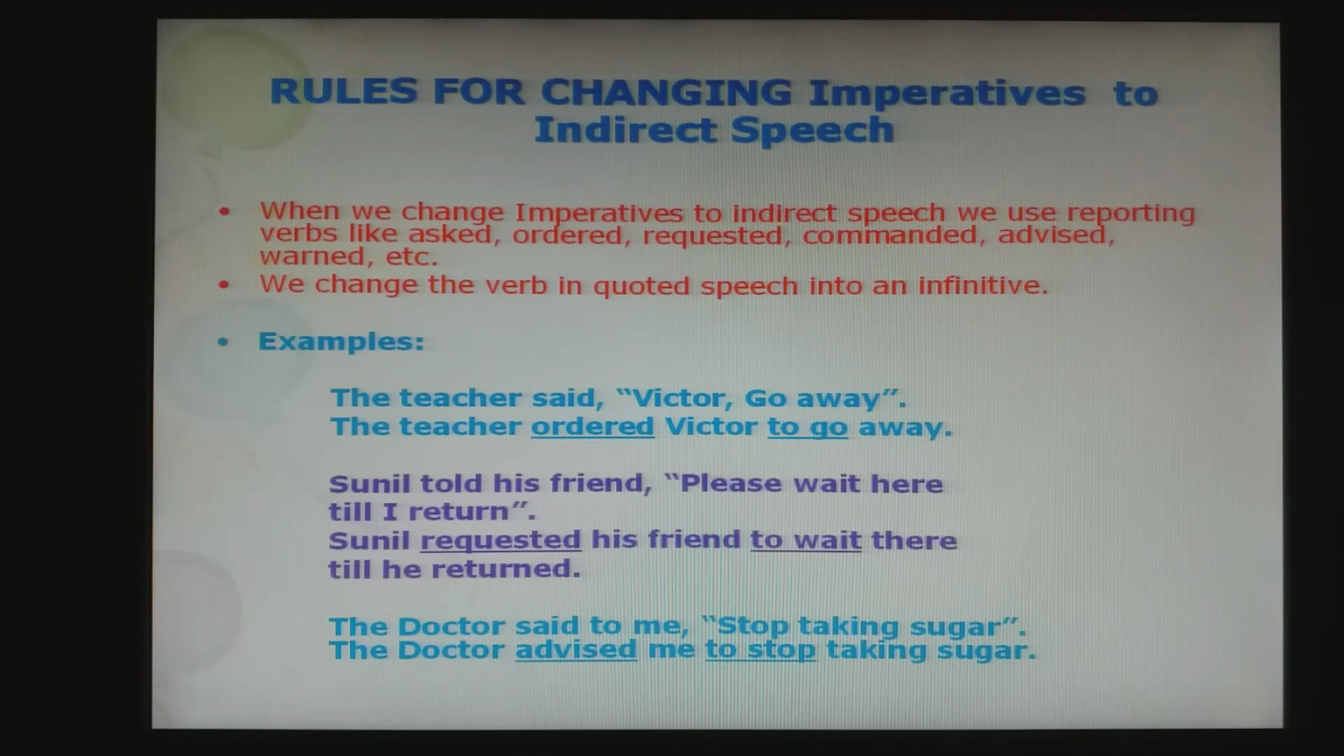Look at the next one. Sunil told his friend, please wait here till I return. So Sunil requested his friend to wait there till he returned. The doctor said to me, stop taking sugar. The doctor advised me to stop taking sugar.